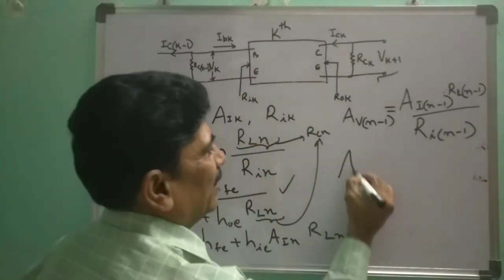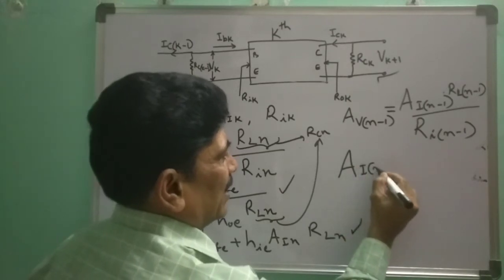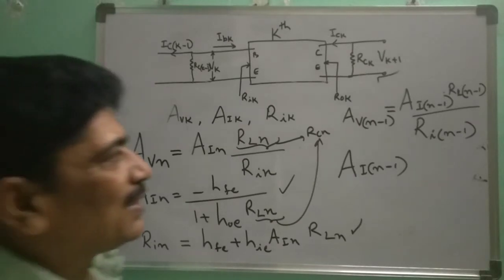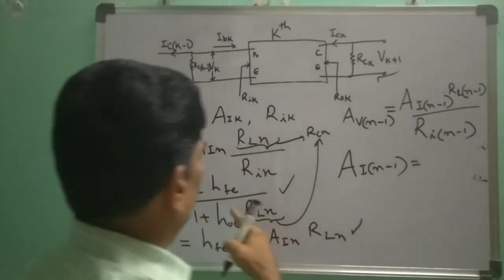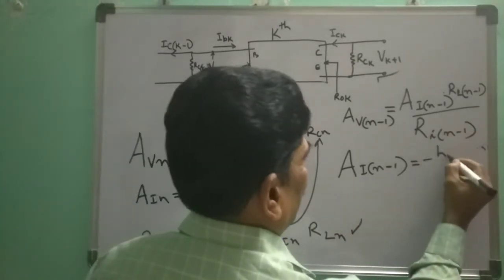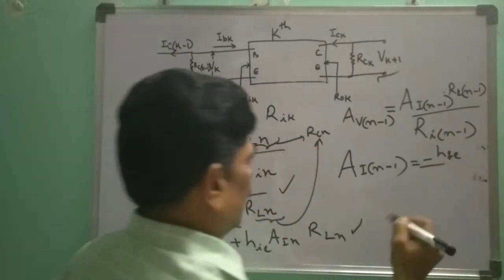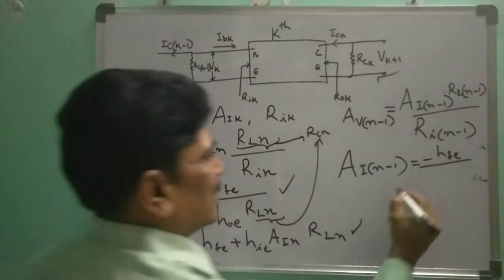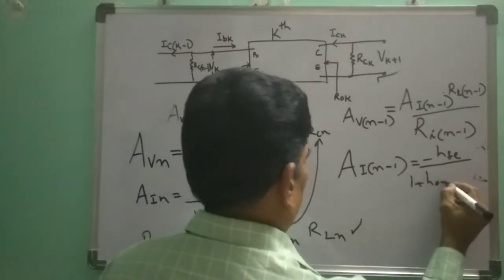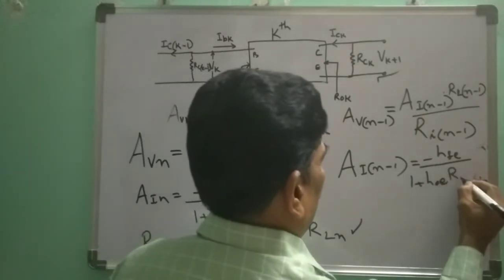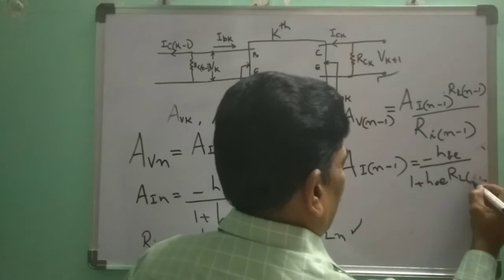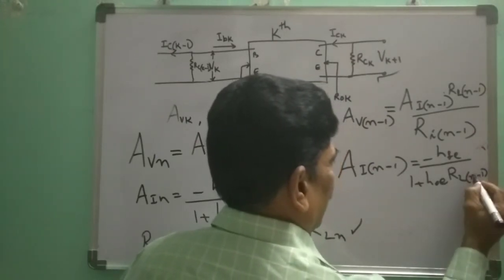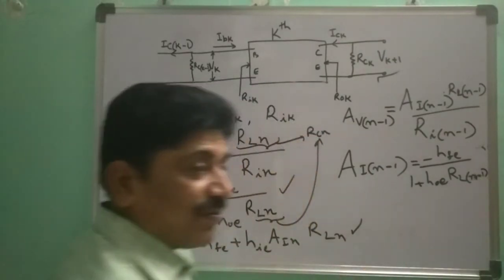And AI n minus 1, that is the current gain of the n minus 1th stage, is equal to minus HFE. These values are standard values. Minus HFE, HFE is known, okay, by 1 plus HOE into RL n minus 1. So effective load of n minus 1th stage.